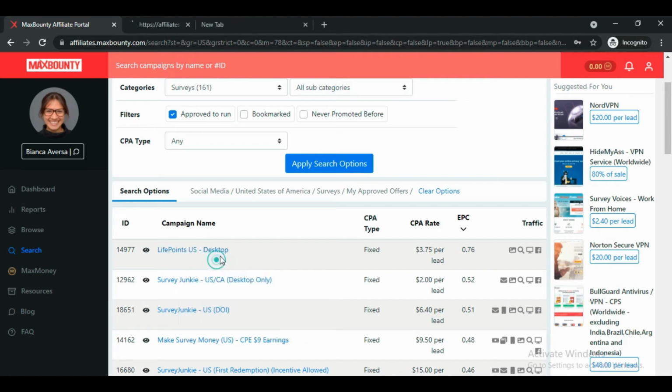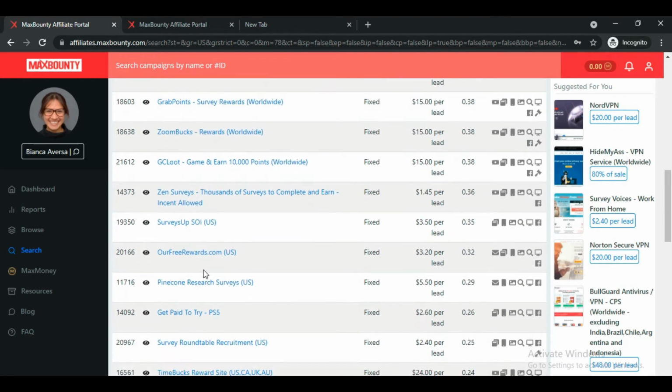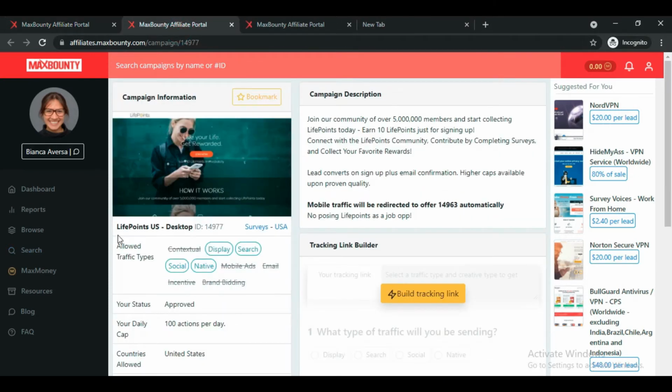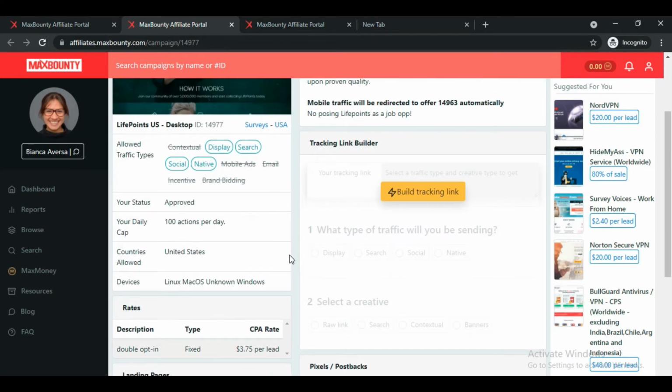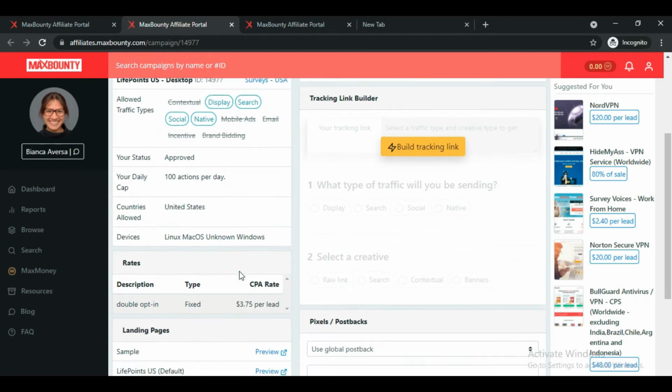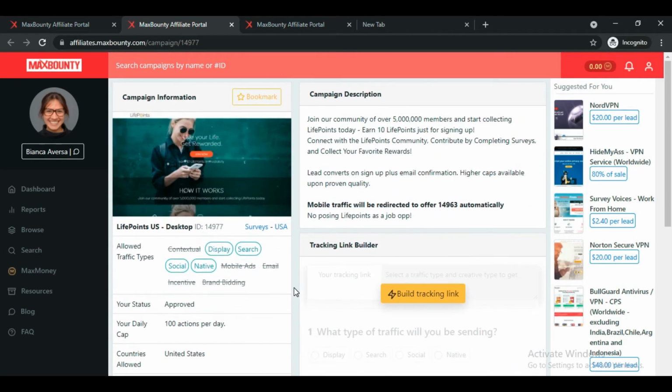So let's click on this EPC button here, so that they are arranged according to high to low EPC. And let's open this offer, LifePoint US desktop, and let's open another offer, here's the offer Pinecone Research Survey. Let's open this also, and now let's analyze them. So here's the offer LifePoint US desktop. It means that desktop traffic is allowed on this offer. So we can't use this offer because Reddit is a social platform, and most of the people using Reddit are going to use their mobile phone. So we don't want to promote an offer that allows only desktop. We have to make sure that we are choosing an offer that allows desktop and mobile also. And 100 actions per day is allowed, US is allowed, and $3.75 we are getting per lead.